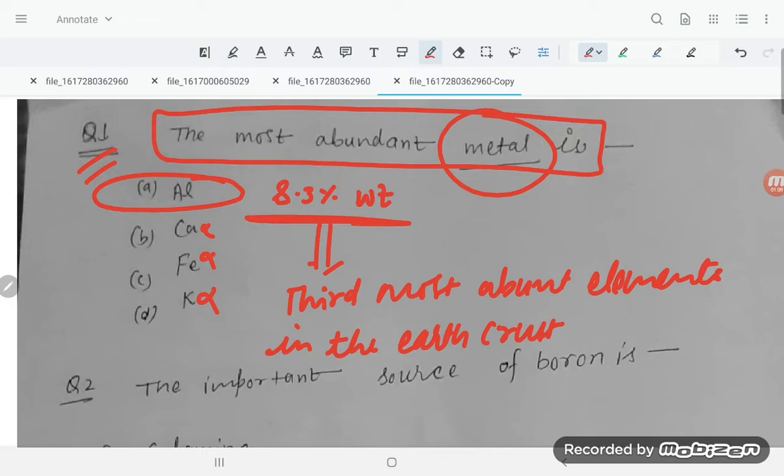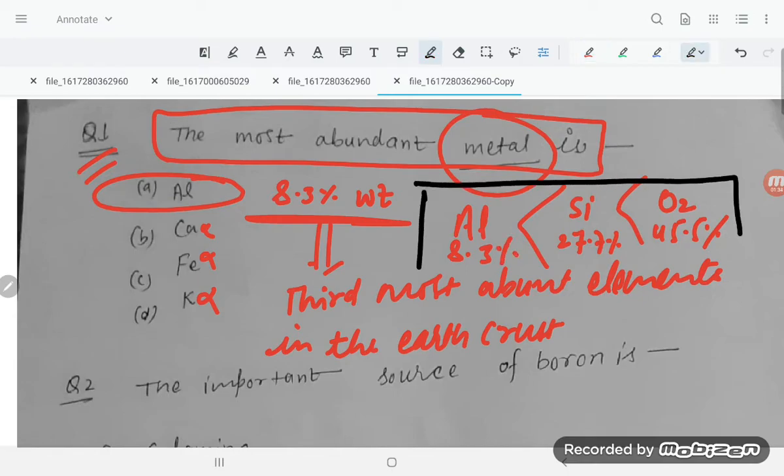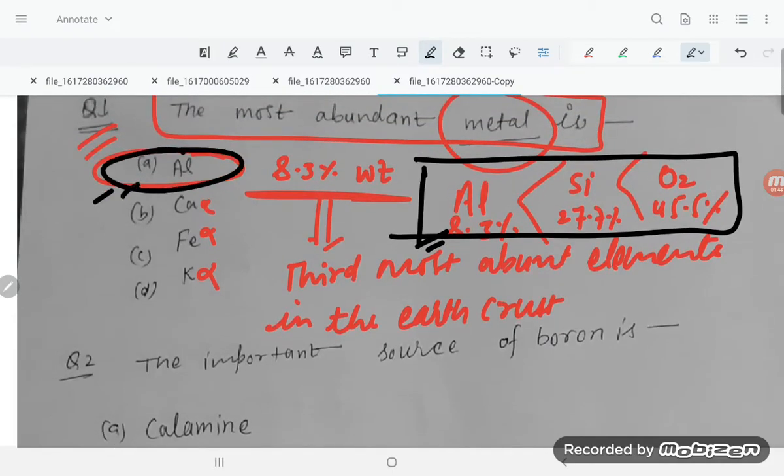So what are the positions? On the first position oxygen is there, 45.5% by weight. After that silicon is there, 27.7%, and then aluminium is there, 8.3% in the earth crust. You have to keep in mind these percentages, that aluminium comes third. This is the metal. The first two places are non-metals, oxygen and silicon. So our required answer is option A.